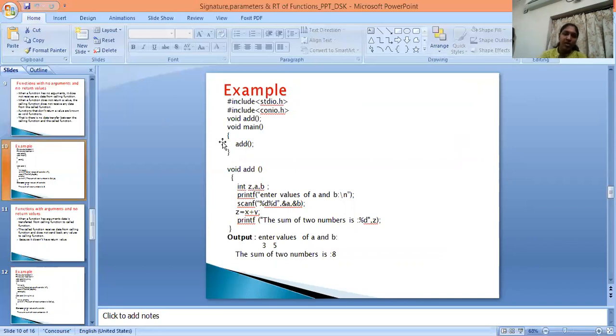This is the example for a function with no arguments and no return values. Here I cannot pass any parameters, so it goes directly here and prints here only. I cannot take any return value here. So just calculate here and then print here only. So this is the example for no arguments and no return values. In this program, I cannot use any return value.